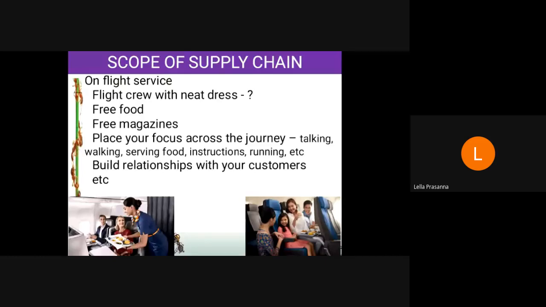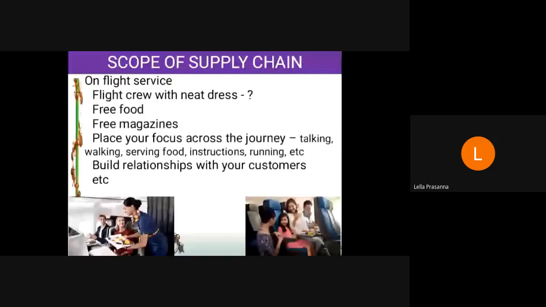Fellows are doing, they will walk here and there. Sometimes they will start running. You can see that thing. If you see it, it is very comedy. They are serving the food at a very slow pace. They will give some instructions. Then suddenly they will say that the wind flow is like this, the temperature is like this. We are going at 1,100 feet height.